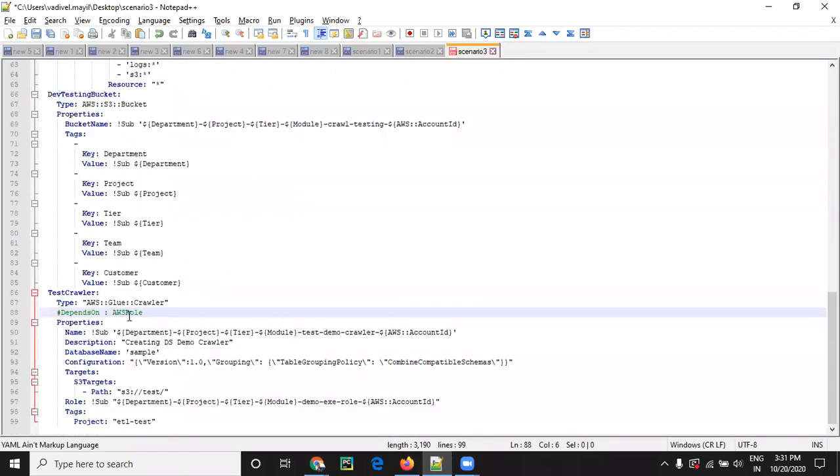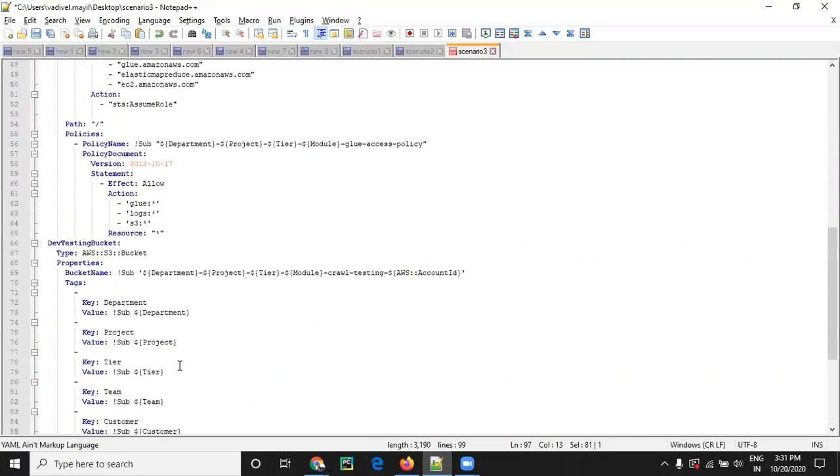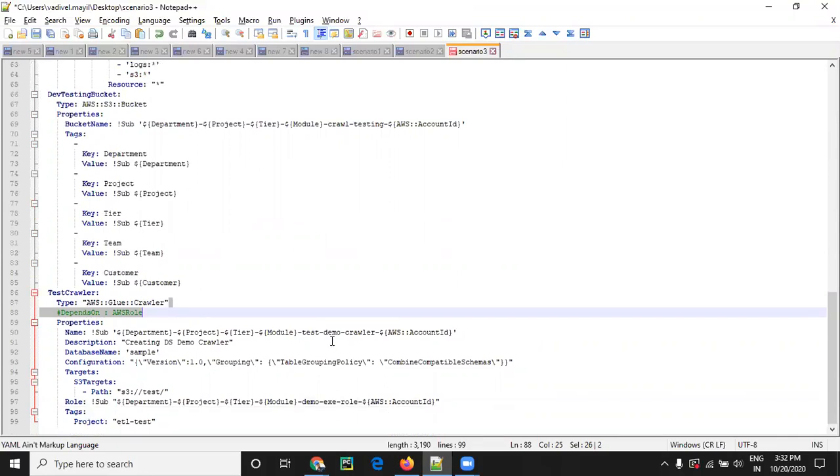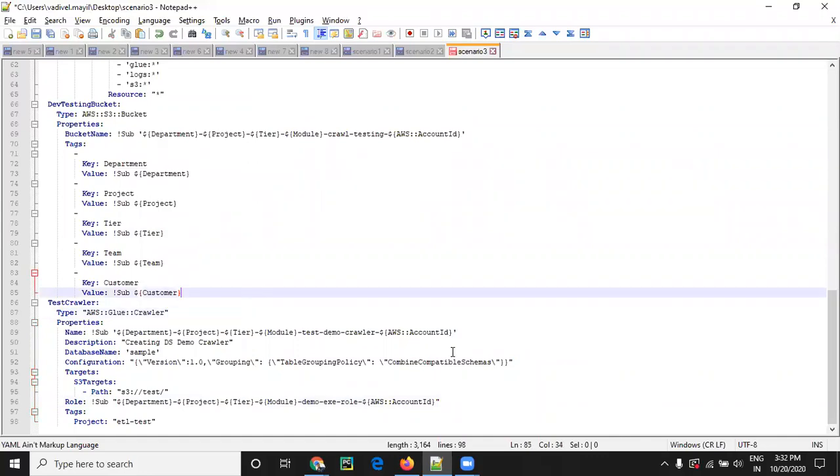Otherwise, if it is created without this role, it will fail because we are pointing to the same role. This is the role which we referenced in the crawler. I will show you the difference: creating without a depends on condition and with the depends on condition.